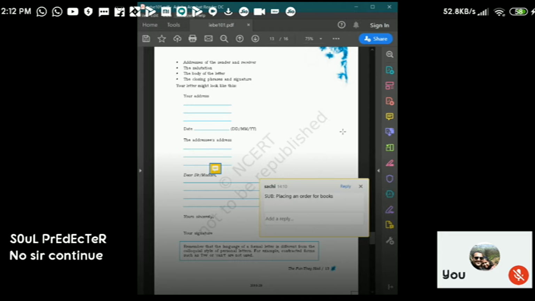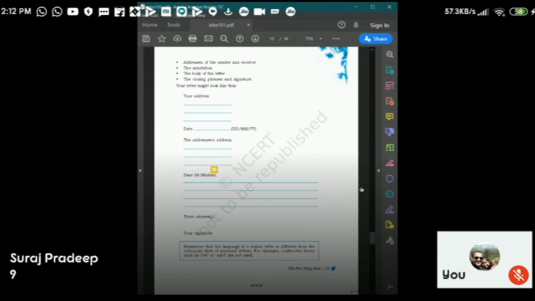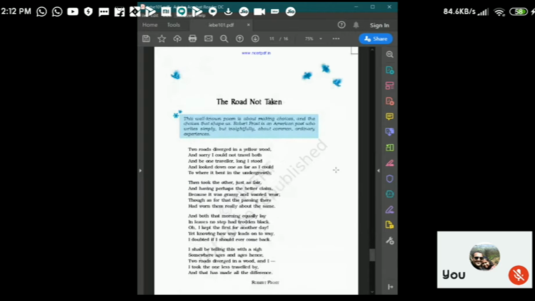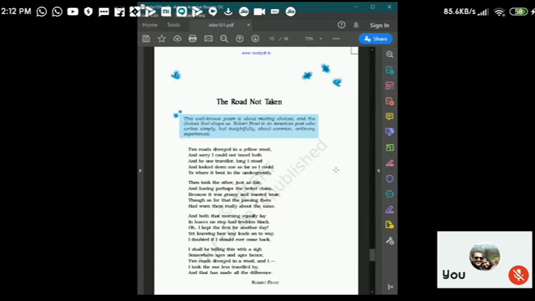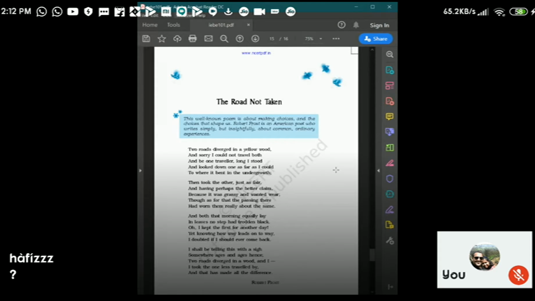So let's move on to the next part, the next lesson. That is prose. The Road Not Taken by Robert Frost. Someone said 10. What is 10? I didn't understand.